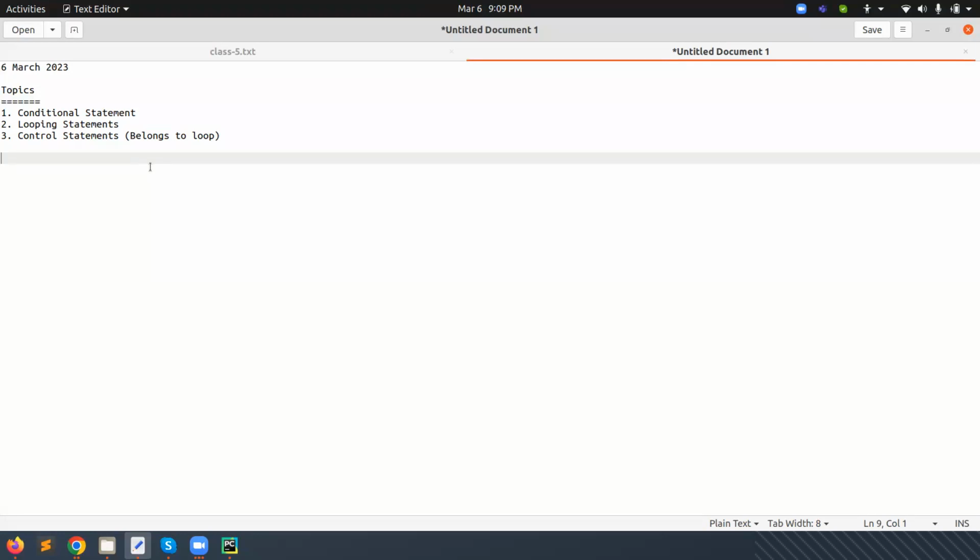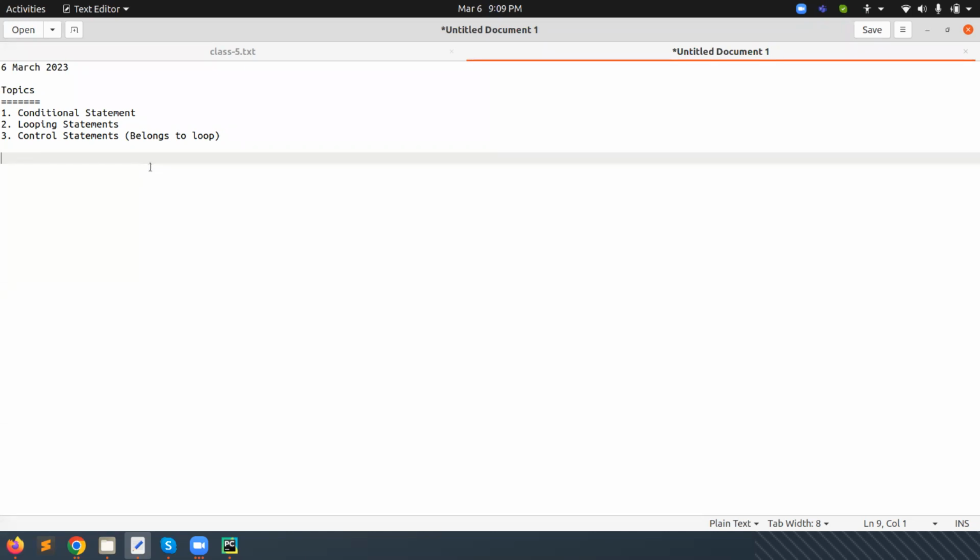These three points are very important in all programming languages, not only in Python. Whether you are studying Java, C, C++, PHP, C Sharp, Pascal, Fortran, or any language, these statements will be available. The logic will be the same; only the syntax is different.